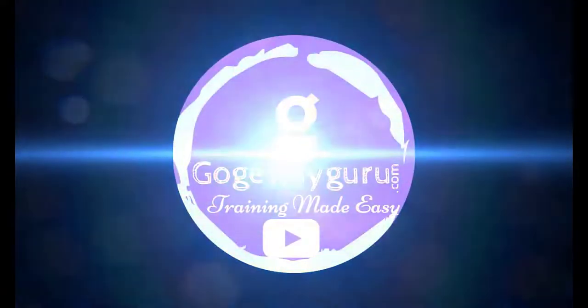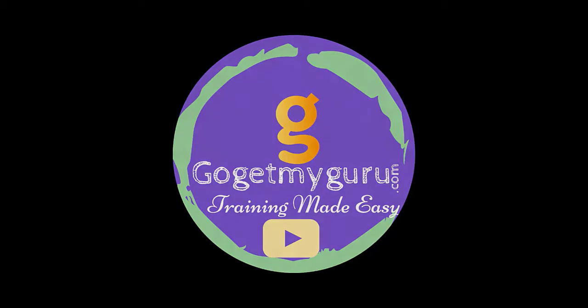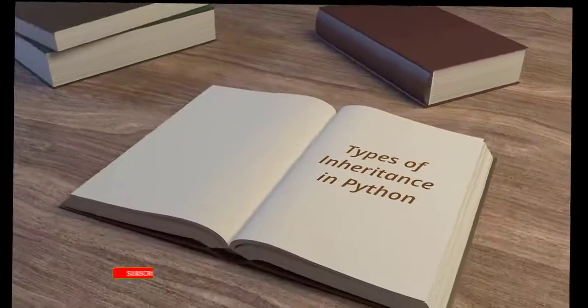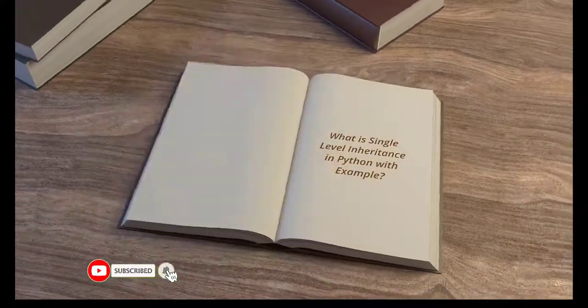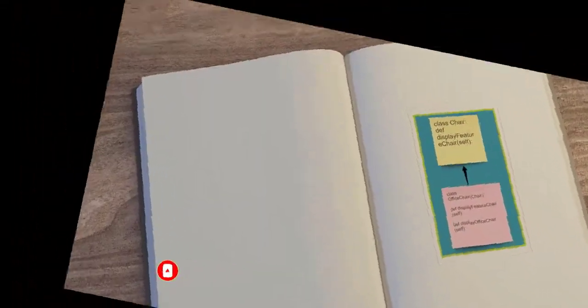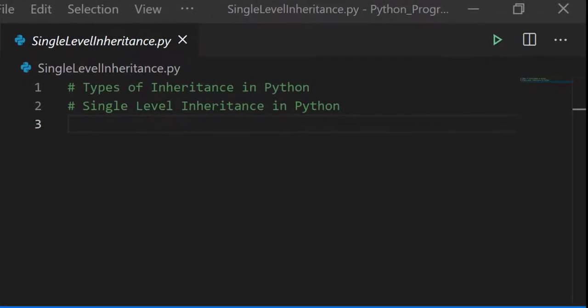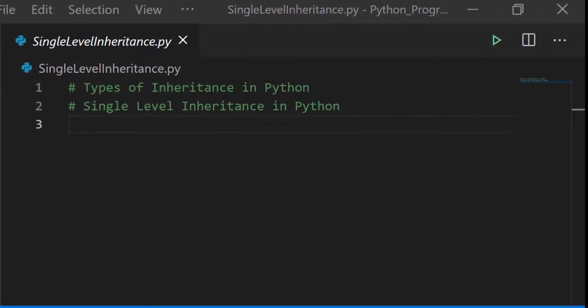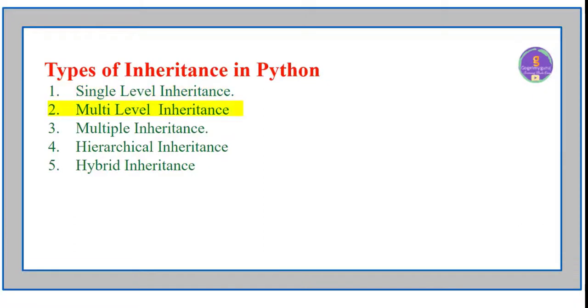Before proceeding with today's session, let's have a look at the agenda. In this video, we'll discuss types of inheritance in Python and single level inheritance in Python. Single level, multi-level, multiple, hierarchical and hybrid inheritance. These are the types of inheritance in Python.